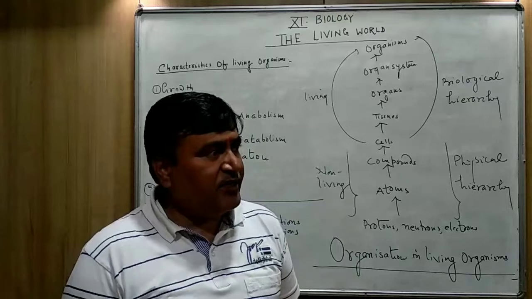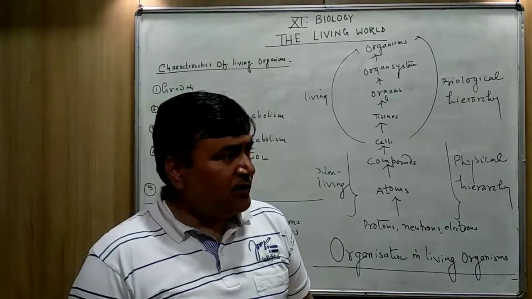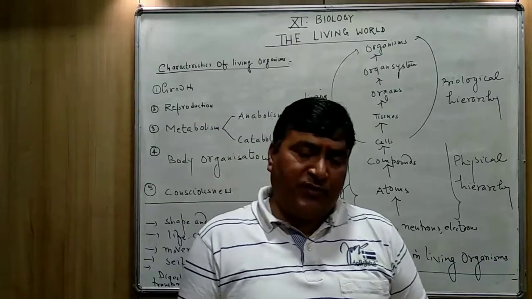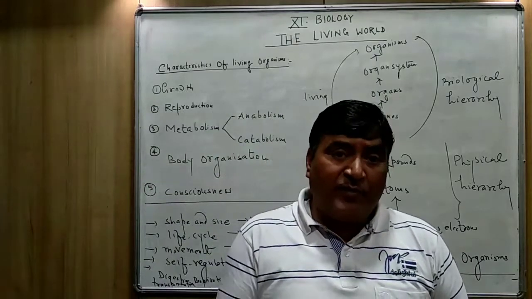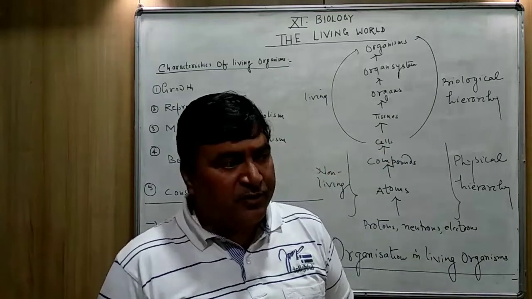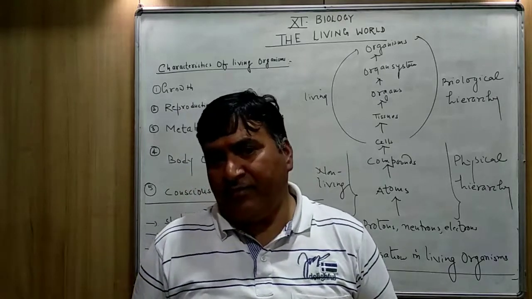So many types are there of the asexual reproduction. Binary fission, you can remember. Amoeba, paramecium, euglena, they reproduce by asexual method, especially by binary fission.